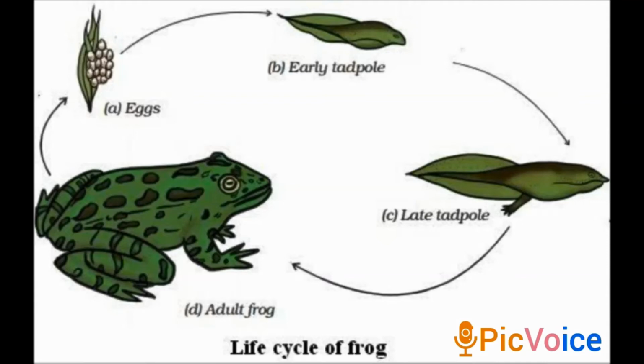So I repeat, the new individuals which are born from the mother or which are hatched from the eggs continue to grow till they become adult. In some animals the young one may look very different from the adults. For example, in a silkworm, the first stage is egg, then larva, caterpillar, then pupa, and the final stage is adult.